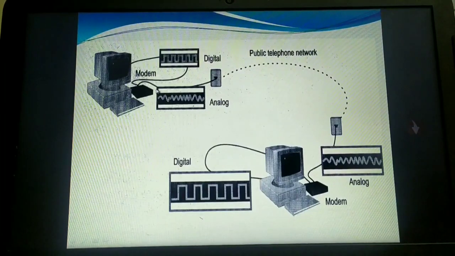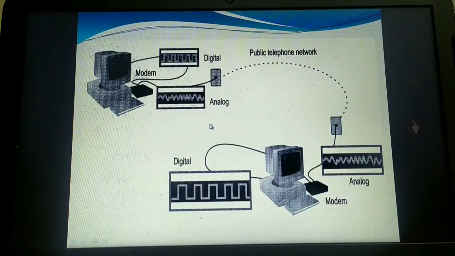Okay, so the main work of a modem is that it changes the digital data from the computer into analog signals. At the receiving end, the modem changes the analog signals back again to digital data for the computer. The shift between digital data to analog and back again from analog to digital allows two different computers to communicate with each other. Hence it is called modulation and demodulation.